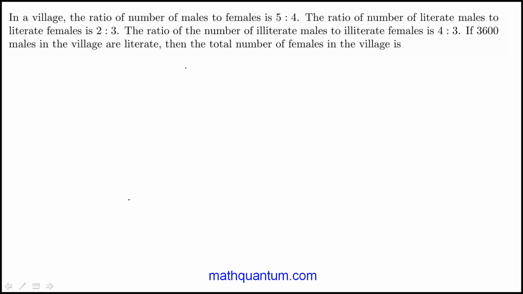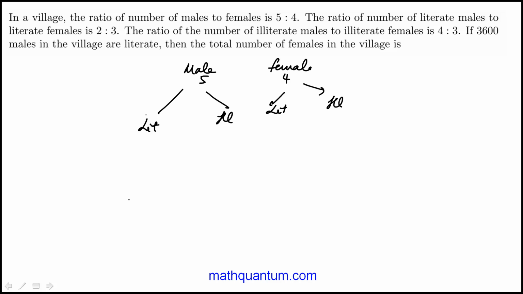So I use a schematic diagram to write down the information they've given us. The ratio of males to females is 5 to 4. And then we have these two categories here, literate and illiterate. We're told that this ratio is 2 to 3. That means if this is 2x, that's 3x. The corresponding ratio of the illiterate males to females is 4 to 3, so 4y, 3y.